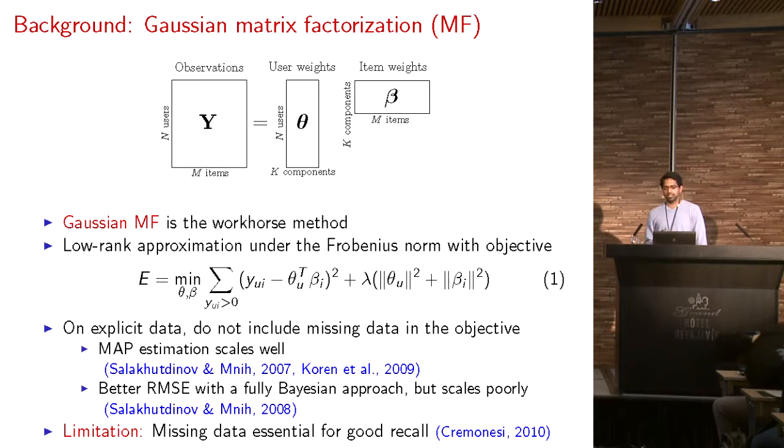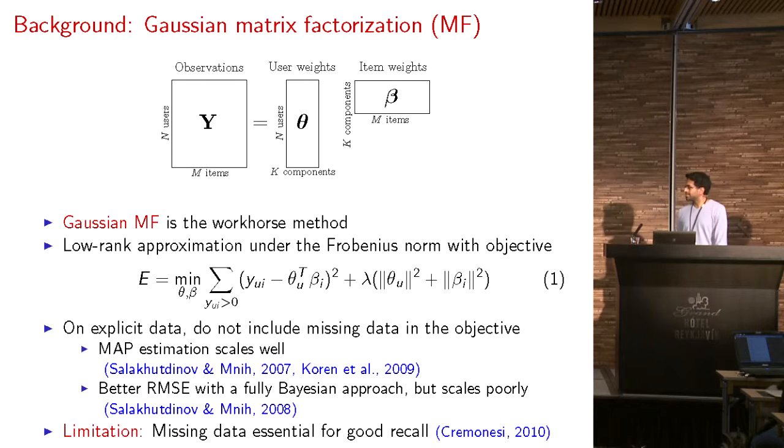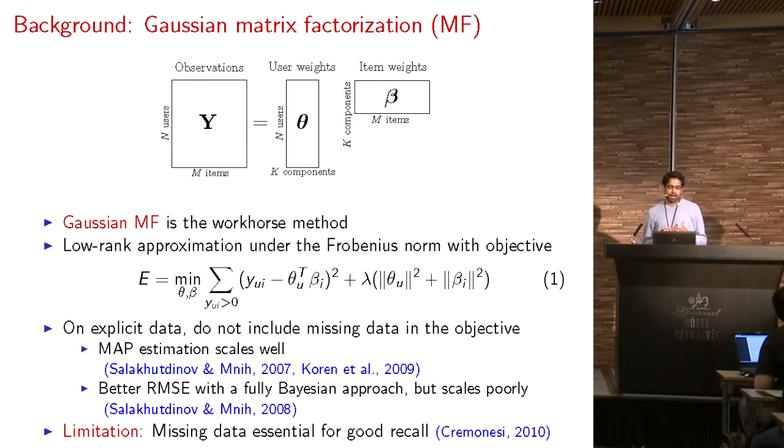Now it can be shown that optimizing this objective function is the same as maximizing the log posterior over the user and item latent vectors, with the hyperparameters held fixed, under a Gaussian model. But note that the summation is over only the ratings that are greater than 0. On explicit data, that's fine. All you're seeing is that the user has rated these items. So commonly, these methods do not include the missing data in the objective.